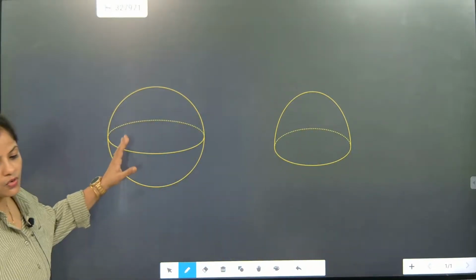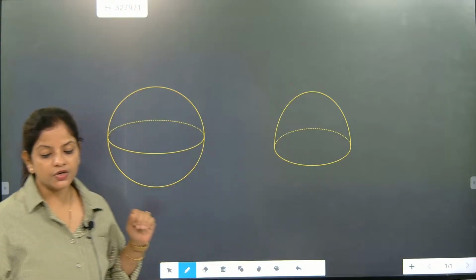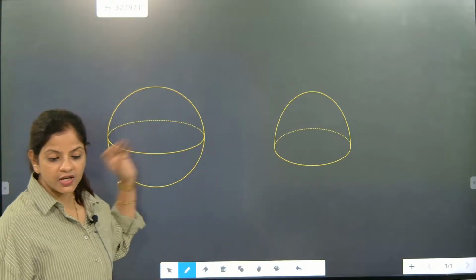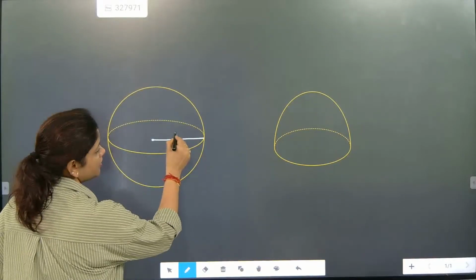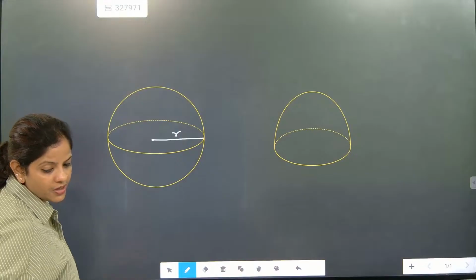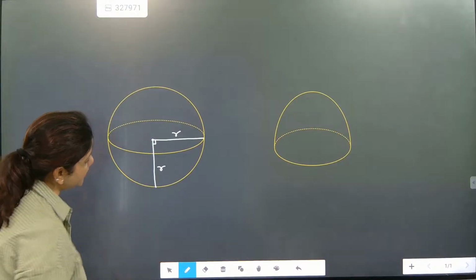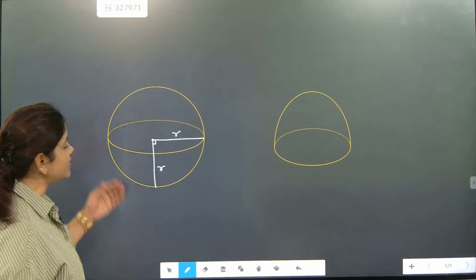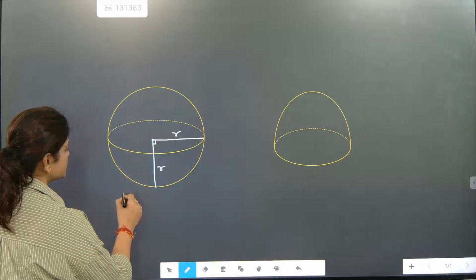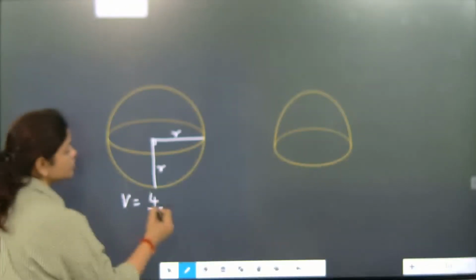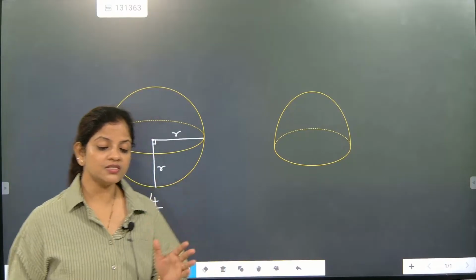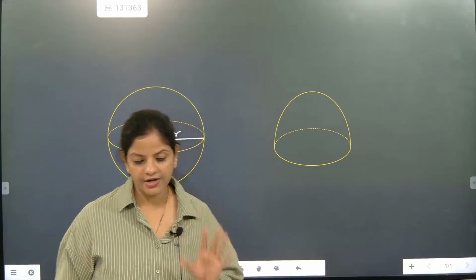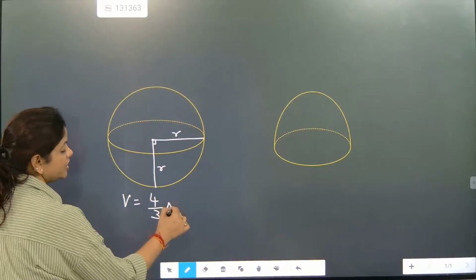Now beta, we are going to go for sphere and hemisphere. You need to understand one thing, that this is a sphere. In a sphere, this section will be considered as the radius. One more important thing: in a sphere, the height is exactly the radius. Now how to write the volume of it? We always know that volume is area into height, but with the two-thirds part. So the volume of a sphere is 4 by 3 pi r cube.